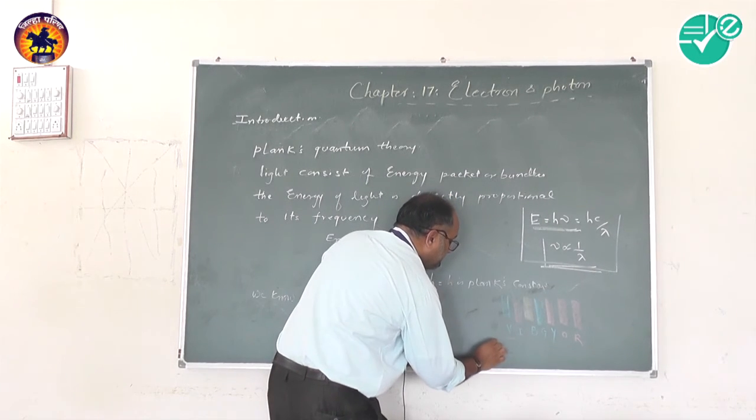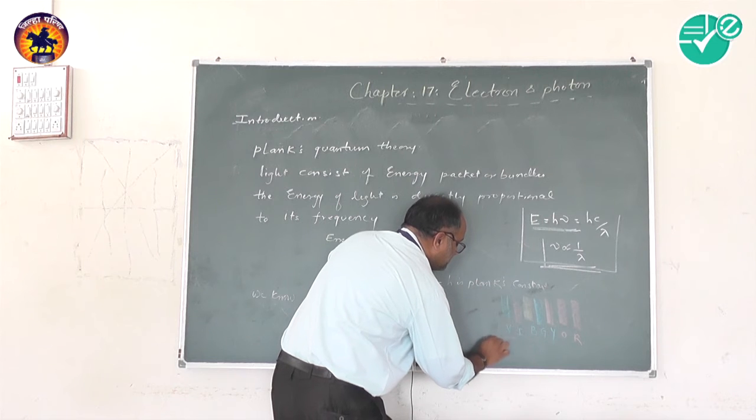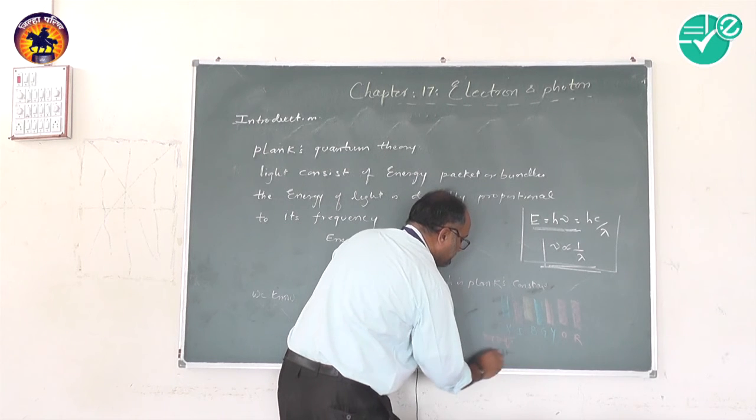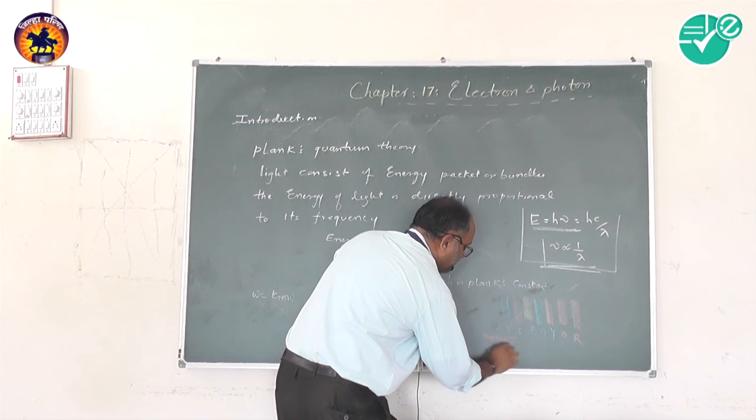Violet has maximum frequency, which means it has minimum wavelength.